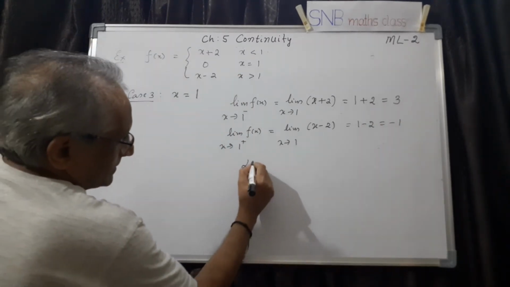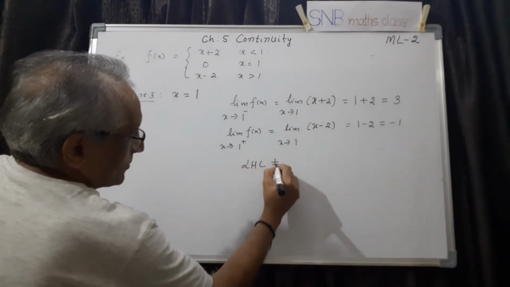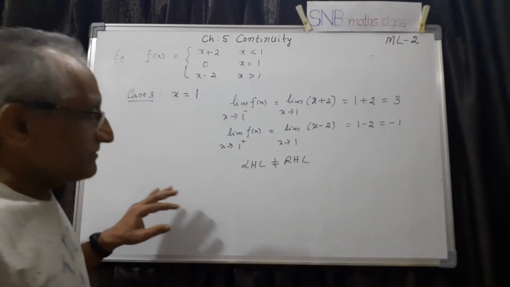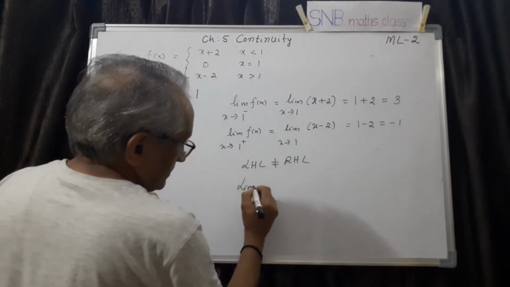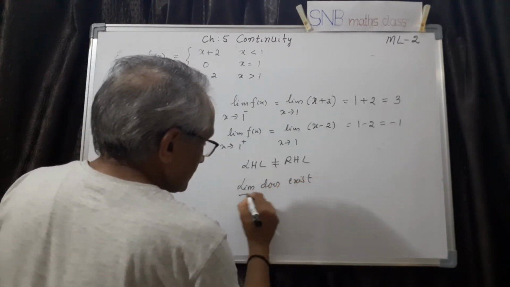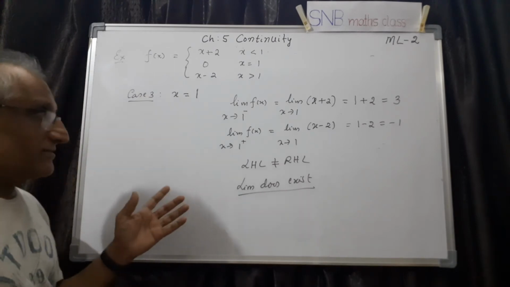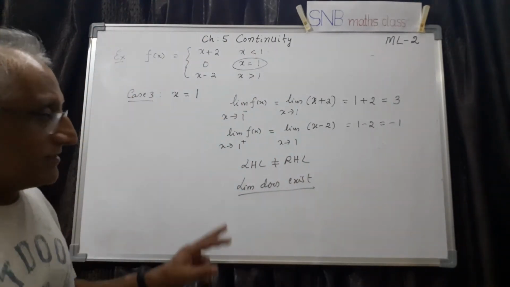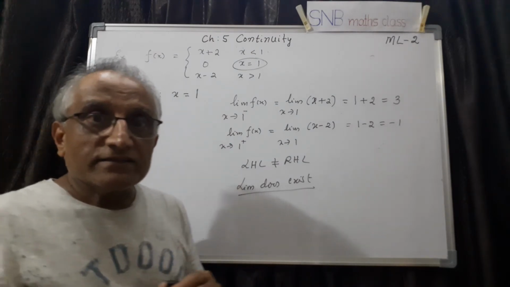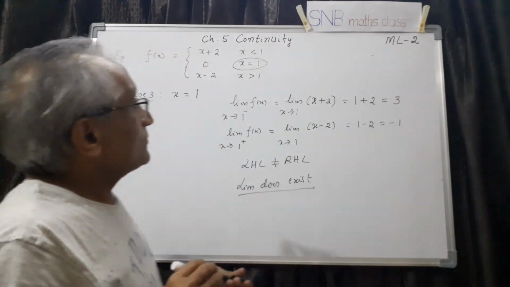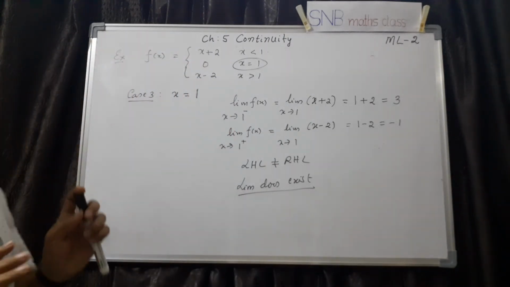So what happens is the left-handed limit is not equal to the right-handed limit. So this means the limit itself does not exist. Whenever the limit does not exist, it has to be discontinuous. So this point is a point of discontinuity. Therefore you have to write: the function is discontinuous at x equal to 1. So this is the second question.